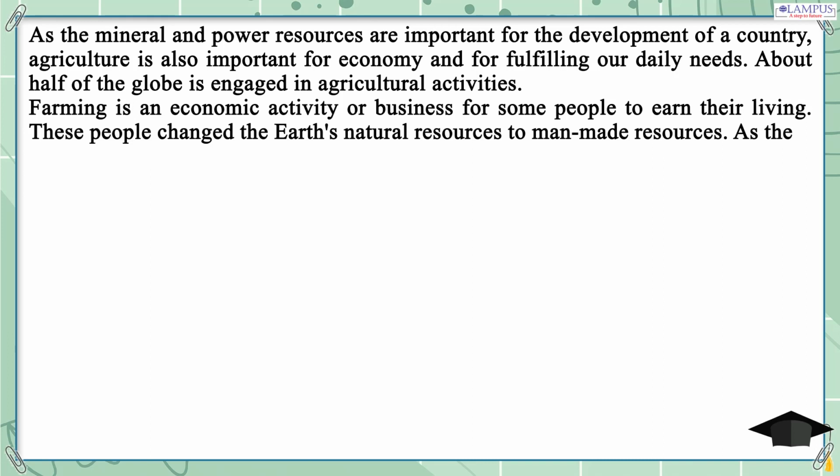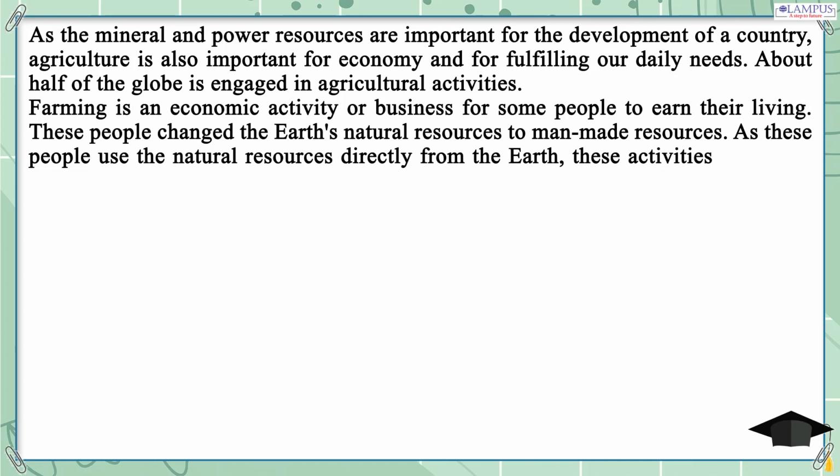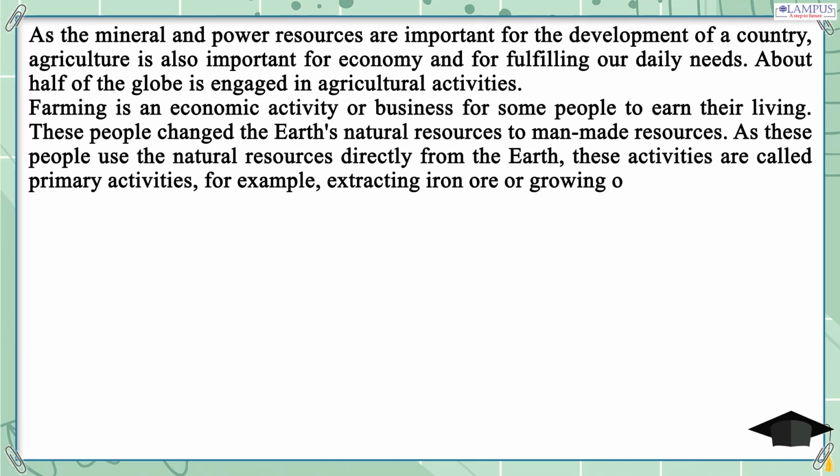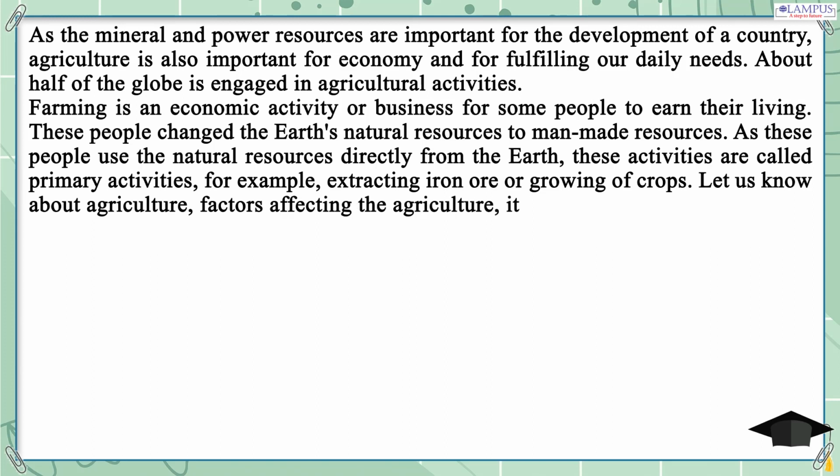As these people use the natural resources directly from the earth, these activities are called primary activities, for example, extracting iron ore or growing of crops. Let us know about agriculture, factors affecting the agriculture, its types and major crops.